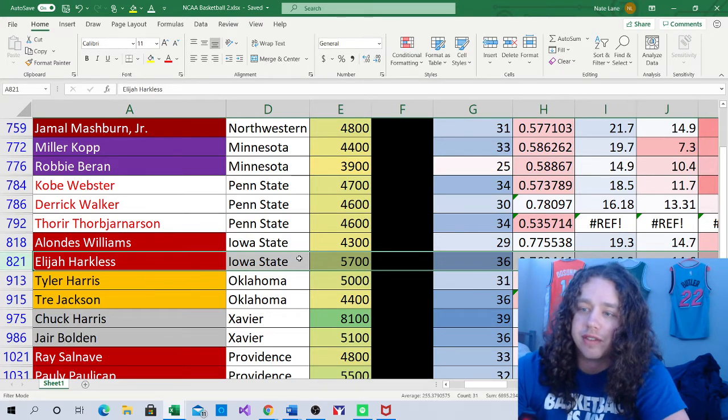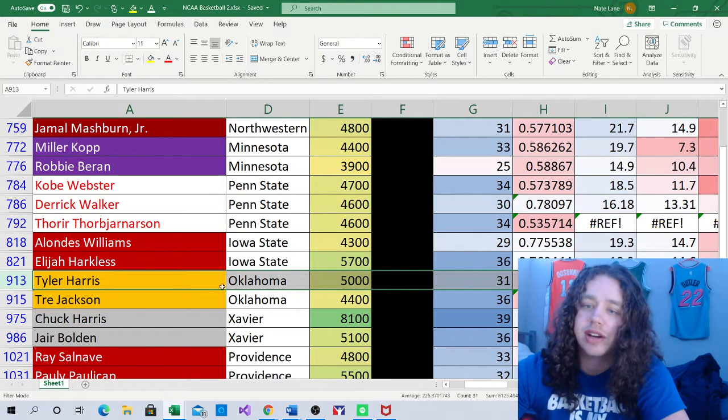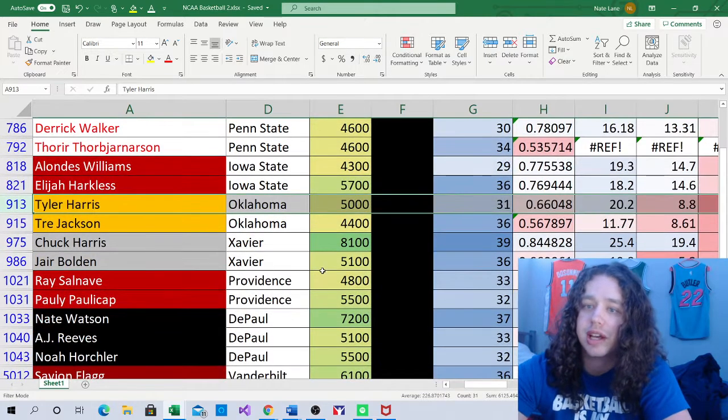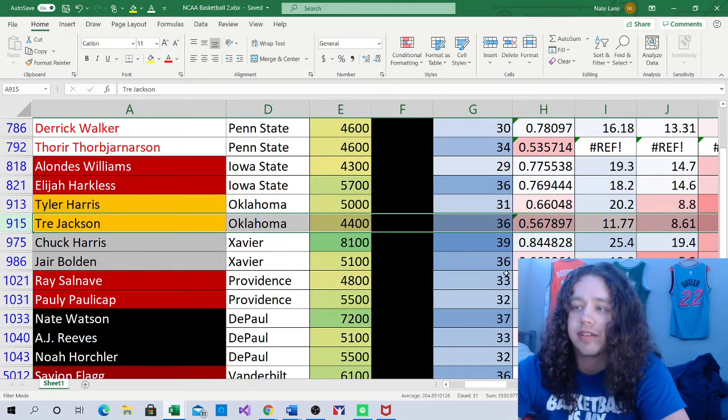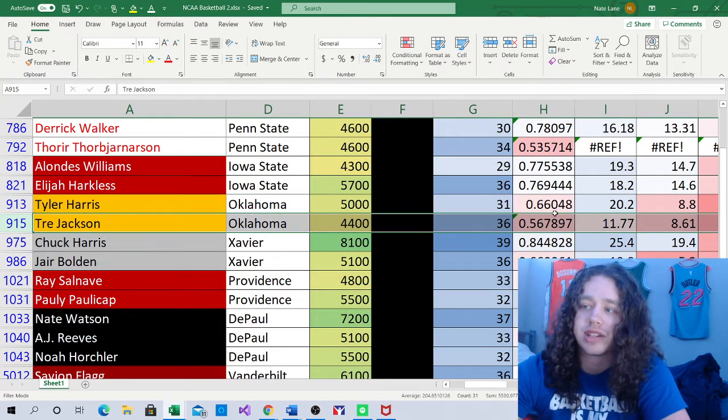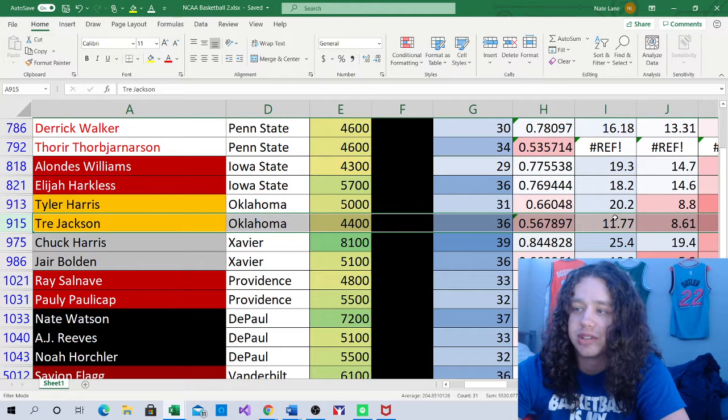And then on the Iowa State side, Tyler Harris and Trey Jackson are going to be two guys I'm interested in. Tyler Harris is $5,000. Gave him 31 minutes today. Only a 0.6 point per minute player, with a usage rate of 20.2 though. And then Trey Jackson's $4,400. I gave him 36 minutes today. He's a 0.56 point per minute player with a usage rate of 11.7. Not the best in the world, but he is going to play a lot of minutes at $4,400.